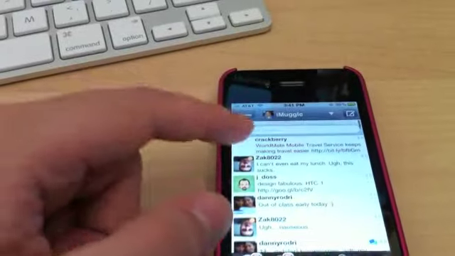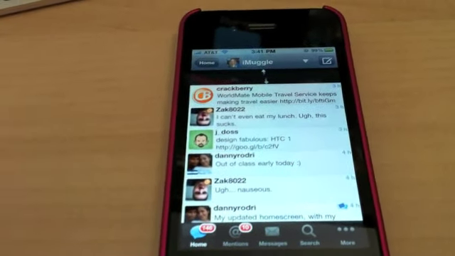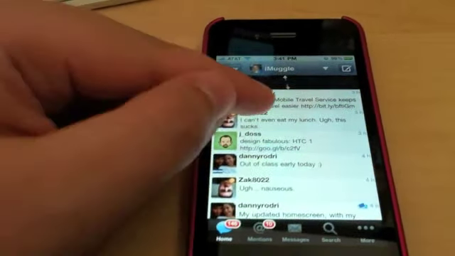Let's tap into this. Alright, so here's my main timeline. As you can see, it looks very similar to Twitter for iPhone.